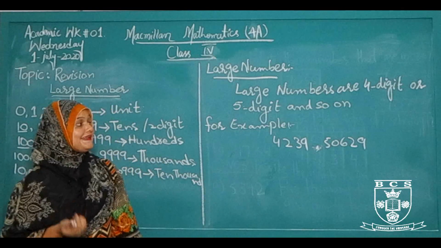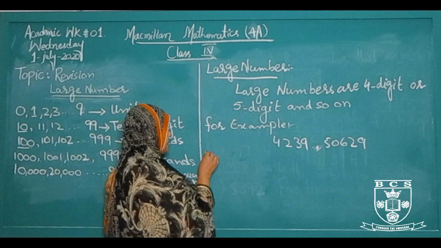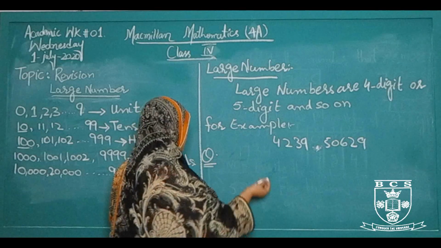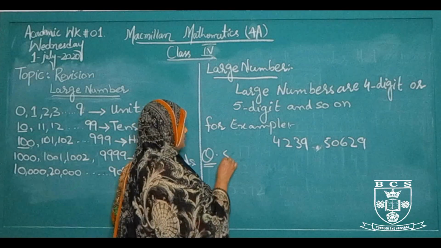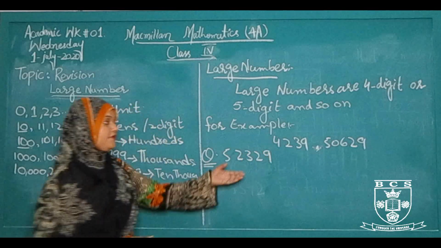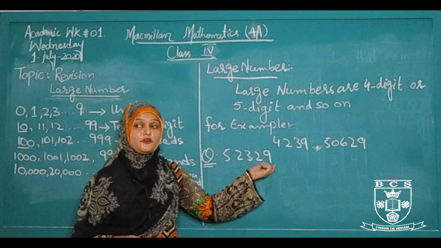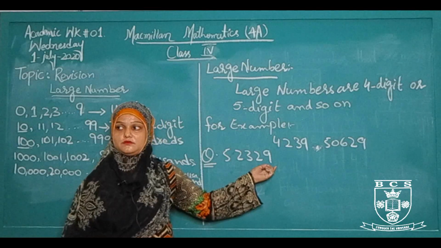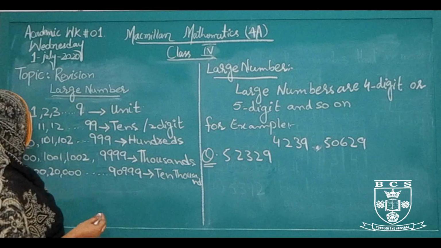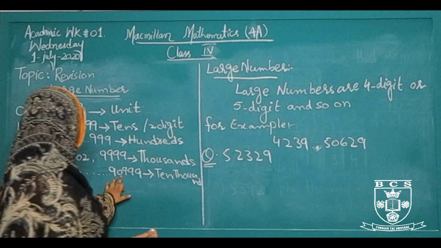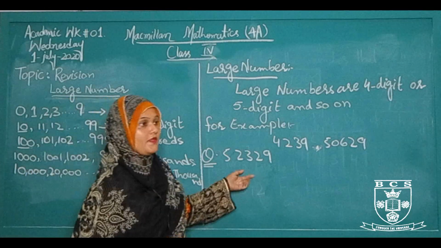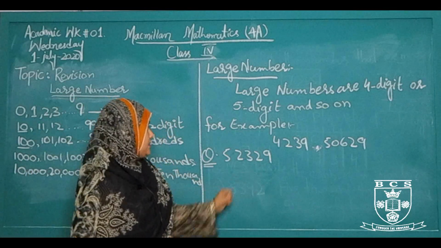Now how can we read a large number? The question arises, how can we read a large number? Just like I write a number, how can we read it?